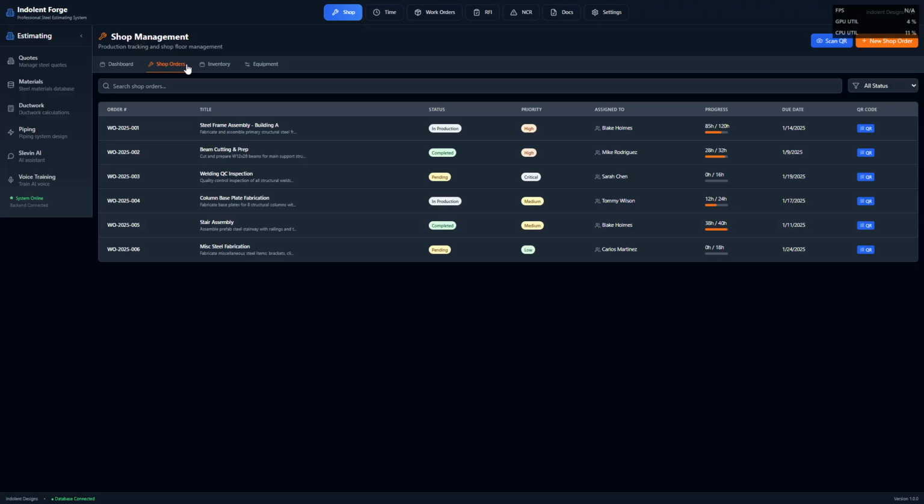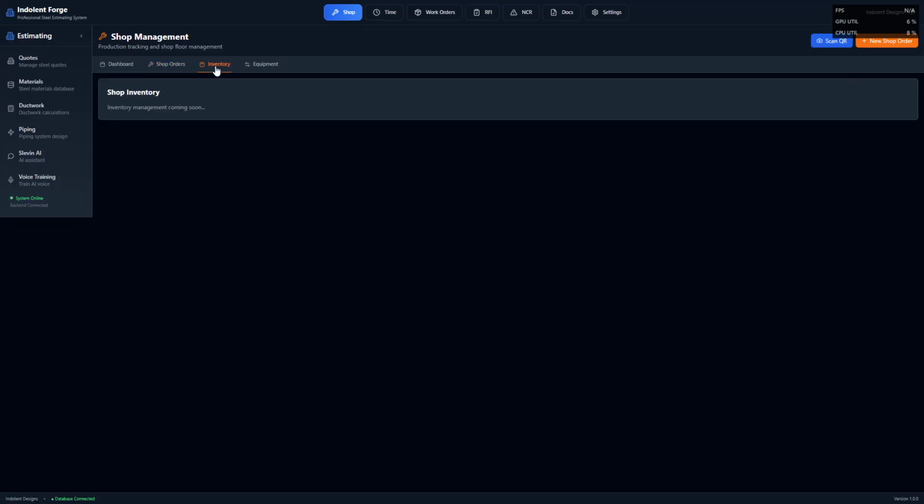There's a Shop Orders tab. It shows the statuses and the priority of the work within the shop, along with the progress. There's an Inventory tab for Shop Inventory to keep track with purchasing. And also consumables can be included within that inventory: grinder discs, welding wire, tips, etc.